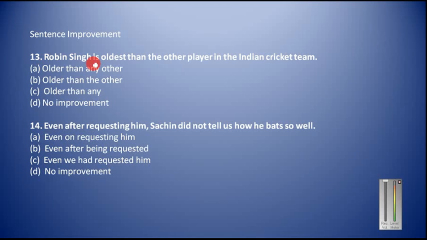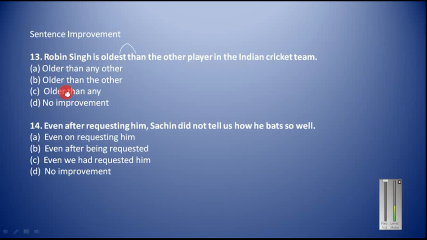Now let us see the next part. Robin Singh is oldest than the other player in the Indian cricket team. Just see here, this superlative degree we cannot use with than. With than we have to use the comparative degree. So here you have to say older. But after older, if you use older than any, then this sentence will include Robin also. You have to exclude Robin from the rest.